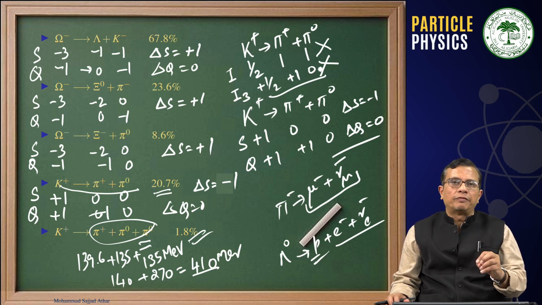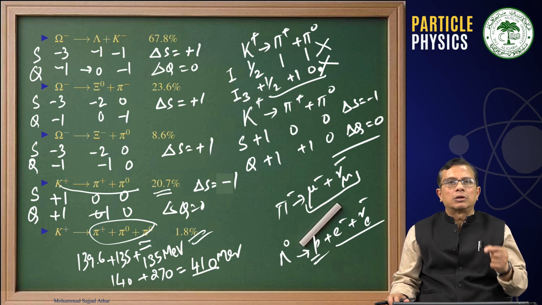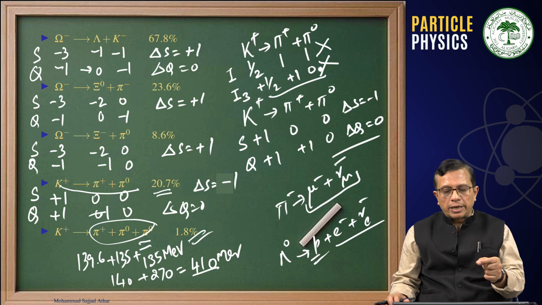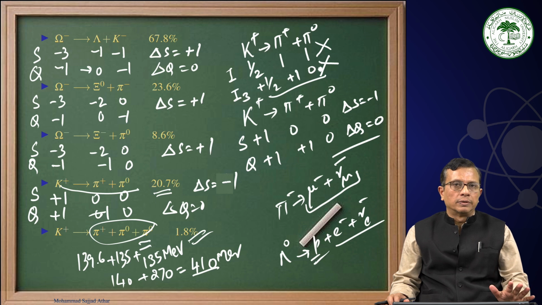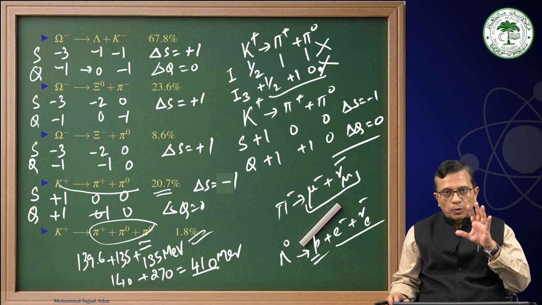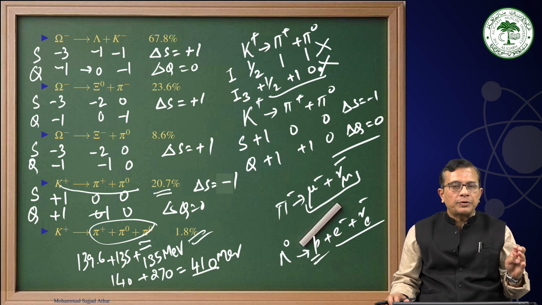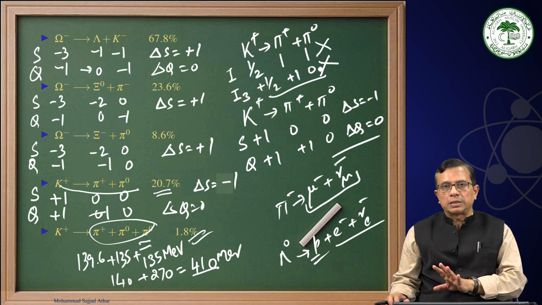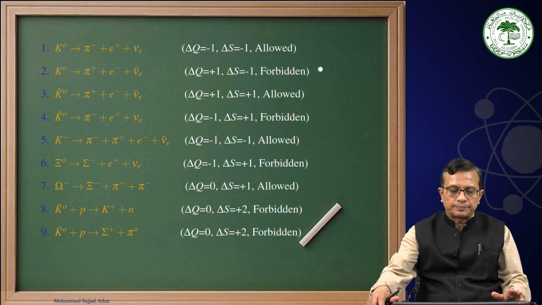While in the case of weak interaction you can have the production of a single kaon or single lambda, or you can have a single sigma, etc., and there strangeness is not conserved. Therefore we have the production of strange particles through strong interaction, through electromagnetic interaction, as well as through weak interaction processes, but these particles decay via weak interaction.